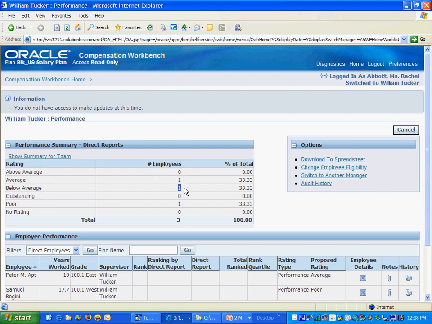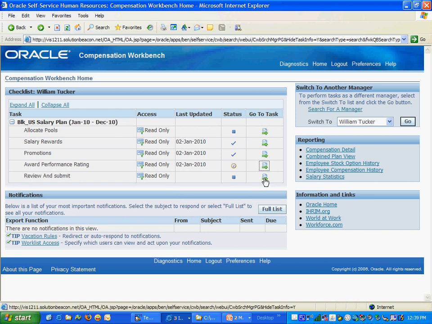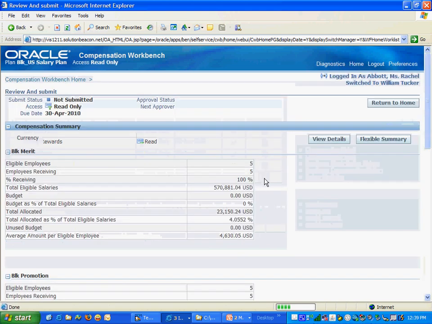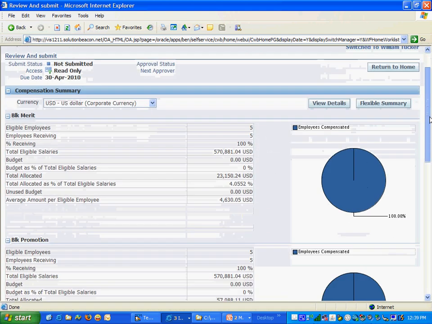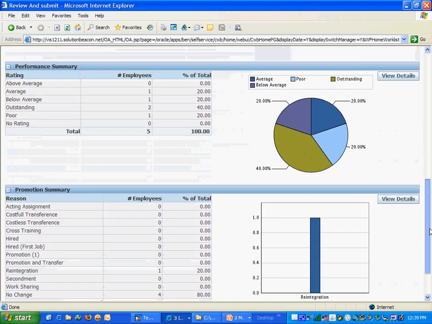It will also show me how many people under my organization are above average, how many are average, how many are below average, how many performed poorly, rated poor. And it will give me a percentage for the total organization. And then as I complete my task, I can review it and submit it. Now this menu is for the manager.